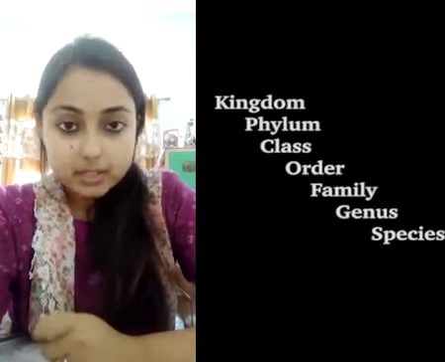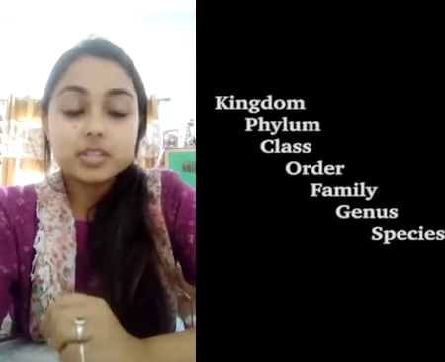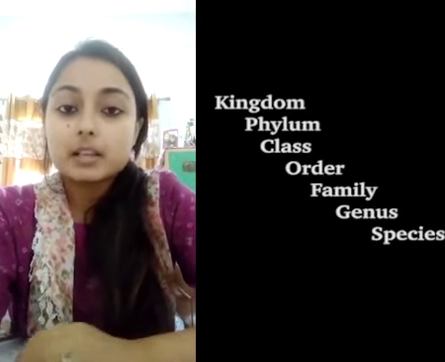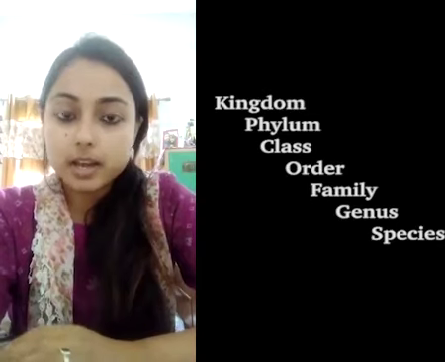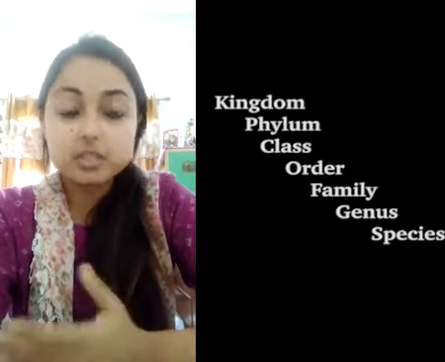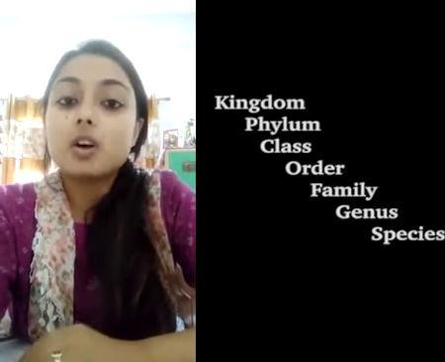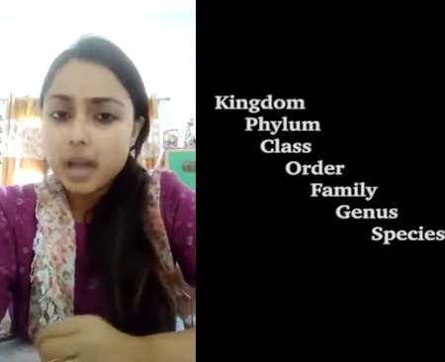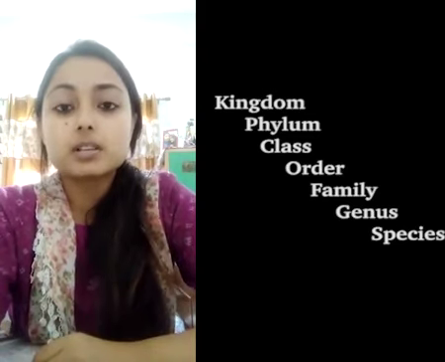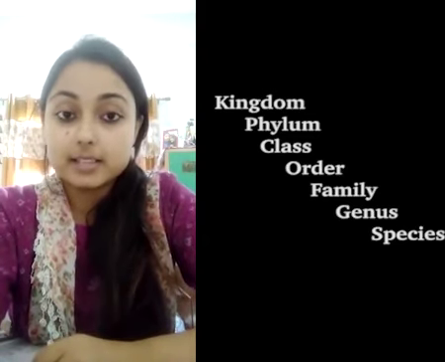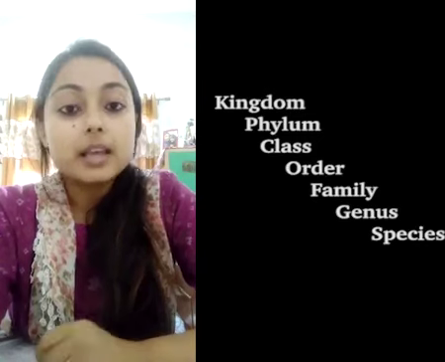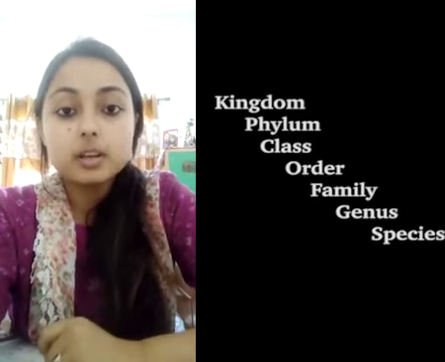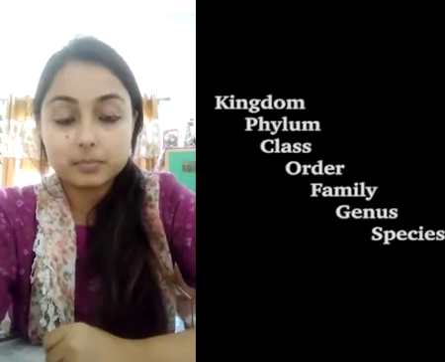See, I'll give you some examples. Listen to it carefully. You yourself will draw the definition of species. See, you have all observed house cats. Okay, you have all seen street dogs. Now, these house cats all belong to one species. They may have some differences among themselves, such as their color, height, length of the tail. Yet, they can all interbreed. What does that mean? They can produce their young ones.